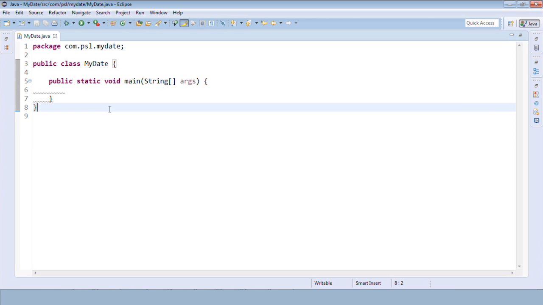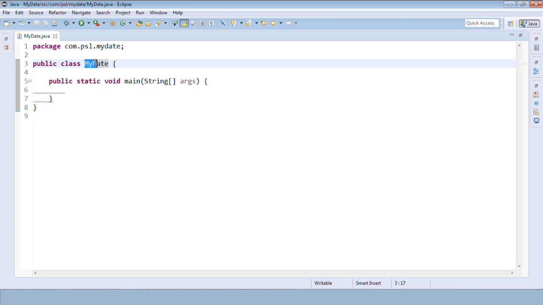Keep a habit of saving your program. So my date is to display a date. If you observe, the class name is my date, class is a keyword, it is in lowercase, and public is also in lowercase. Public is an access specifier, we'll talk about access specifiers as well. Keywords are in red color and in lowercase.